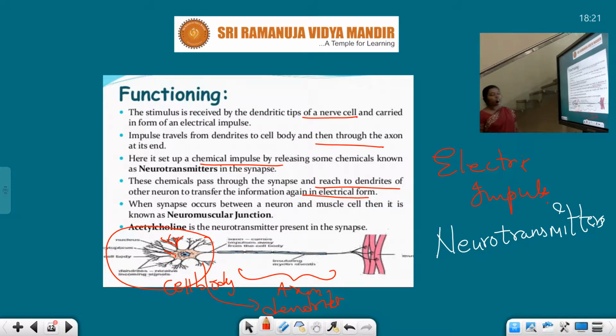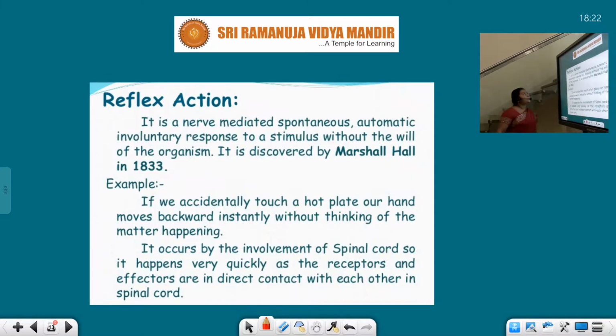When synapse occurs between the neuron and the muscle, then it is known as neuromuscular junction. If the synapse takes place between the neuron and the muscle, that particular junction is known as neuromuscular junction. Acetylcholine is the neurotransmitter present in the synapse. Acetylcholine is the neurotransmitter mainly present in the synapse.